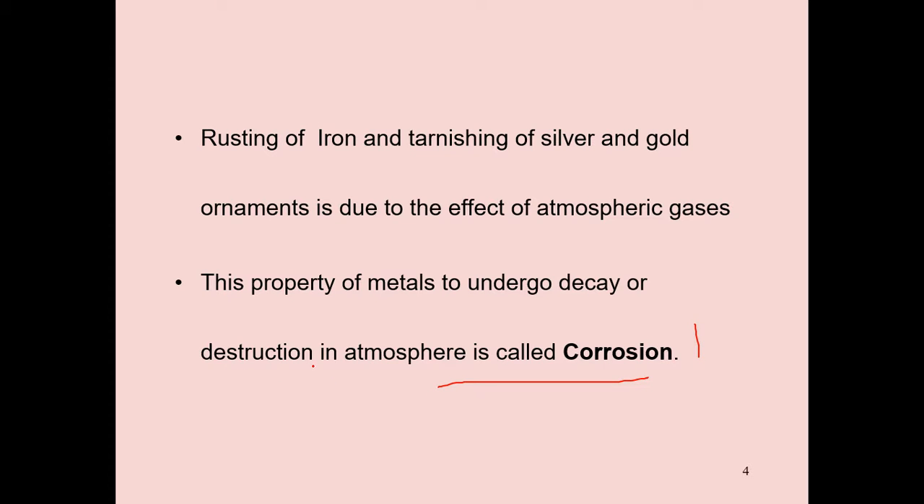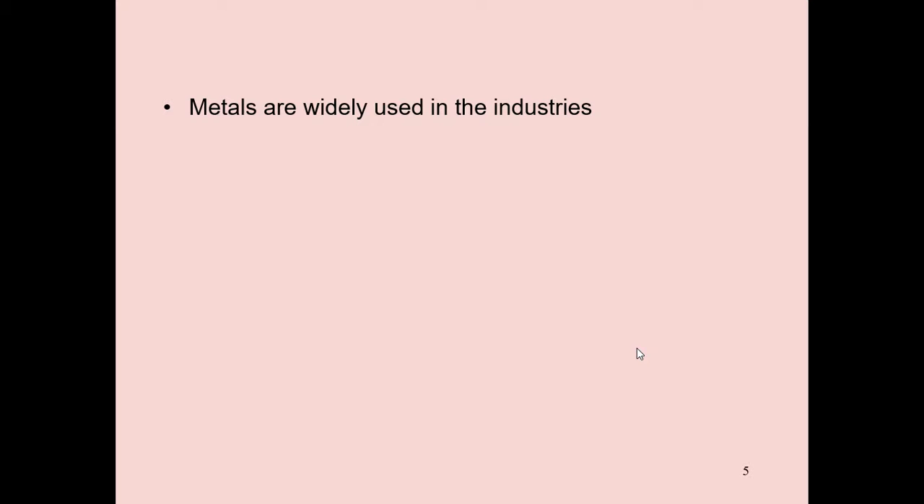Or simply, we can say the slow and gradual disintegration of the metal by the action of environment is called corrosion. What is the definition? Very simple definition: the slow and gradual disintegration of metal by the action of environment is called corrosion. So this is the corrosion definition, right?